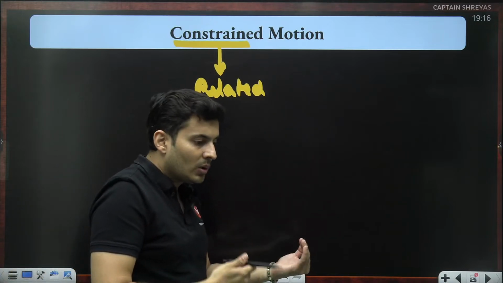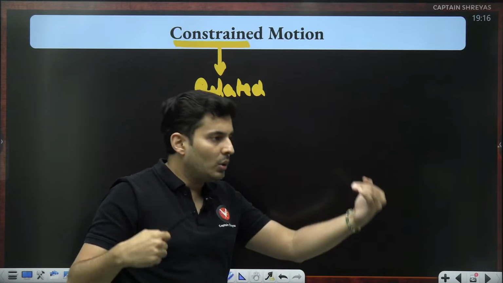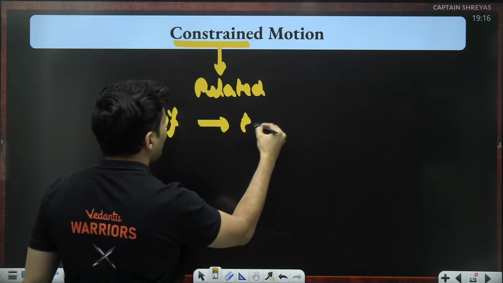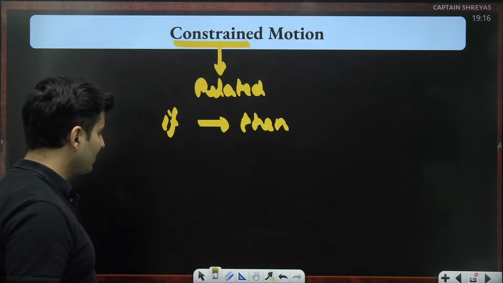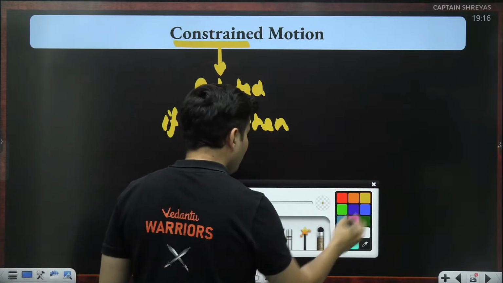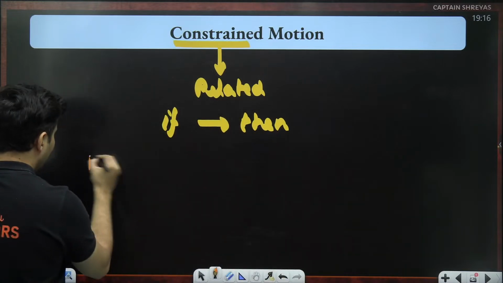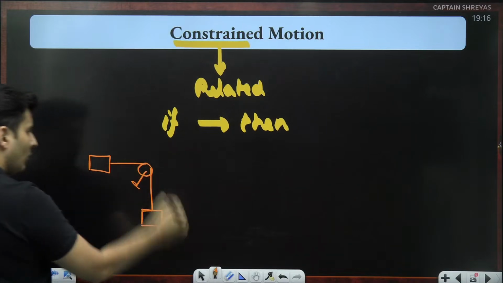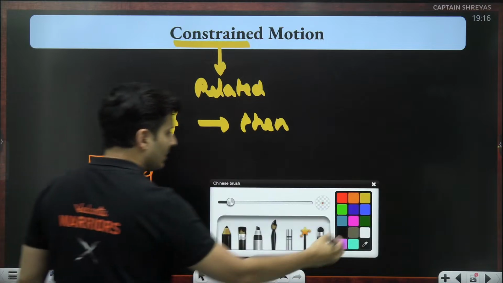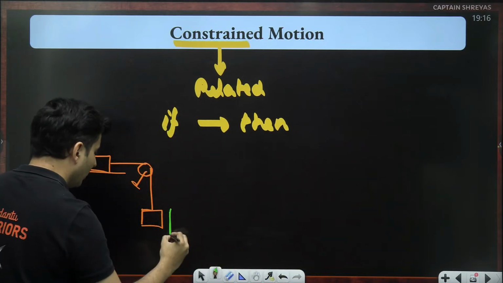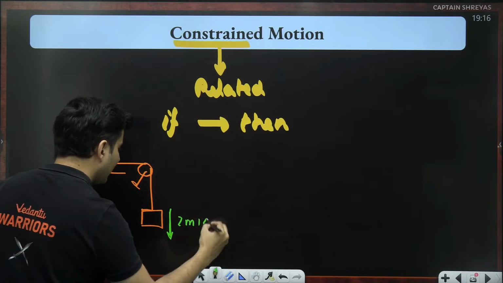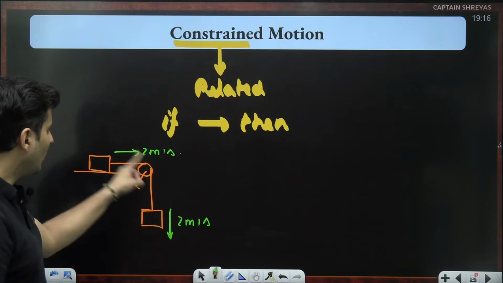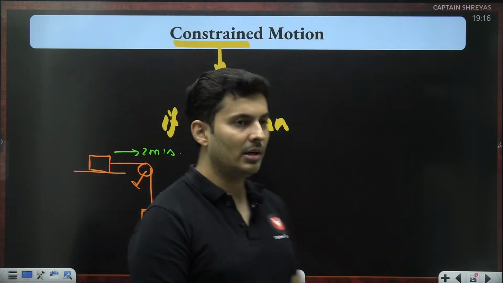If I do this, then you have to do that. If I don't do this, you don't have to do this. So basically, they are if-then kind of relationships. For example, imagine there is a block here, there is a pulley here, and there is a block here. This is also a constrained motion, because if this block goes down at 2 meters per second, this block has to move at 2 meters per second. It is a constrained motion.